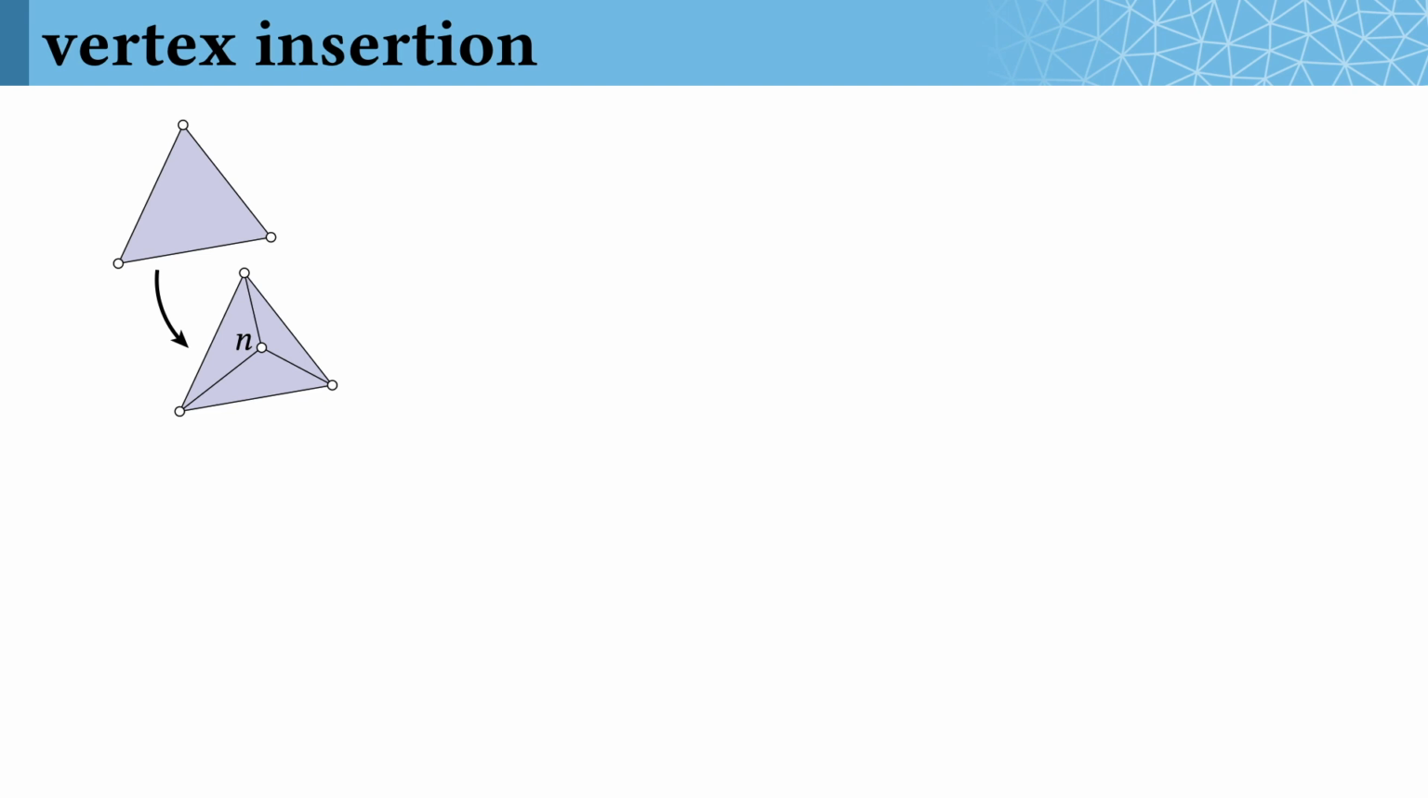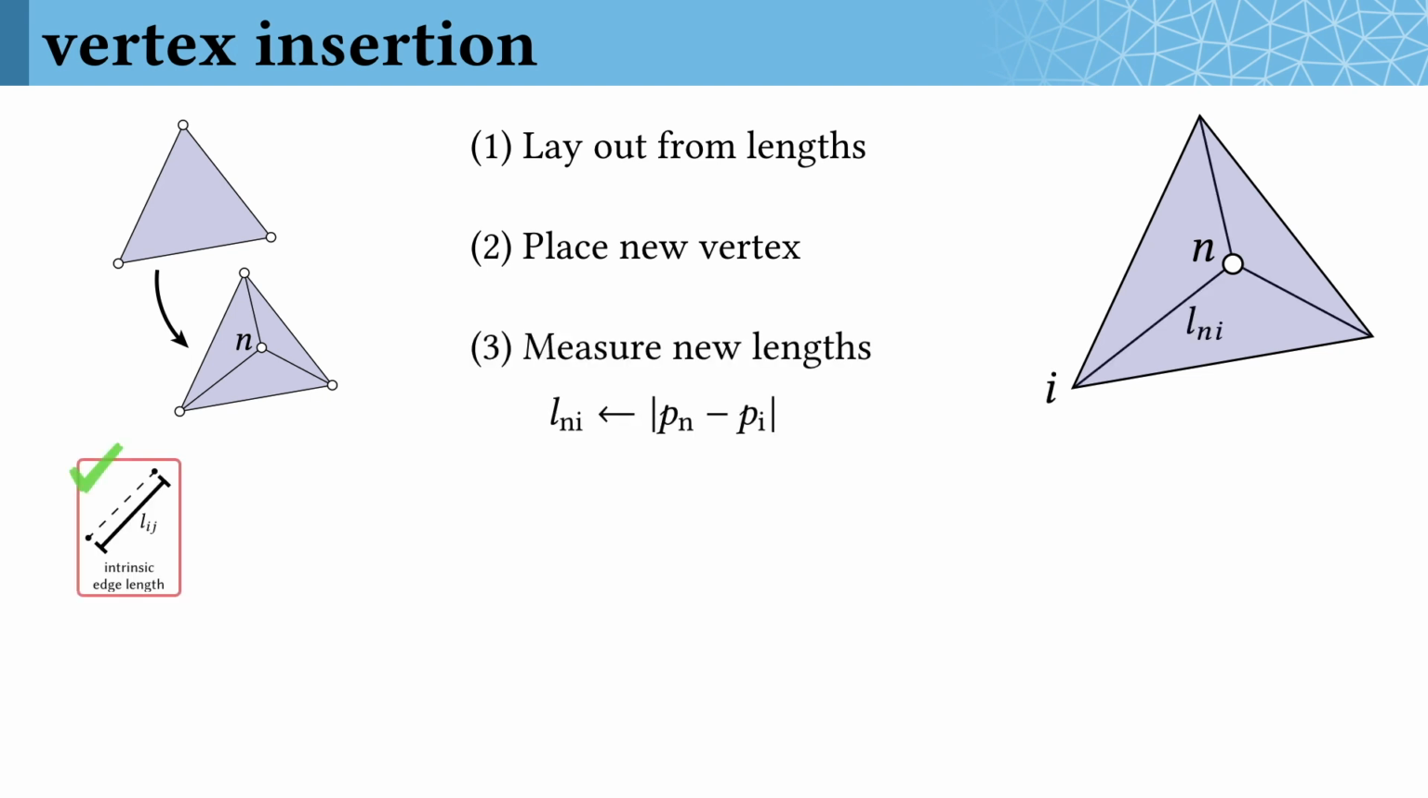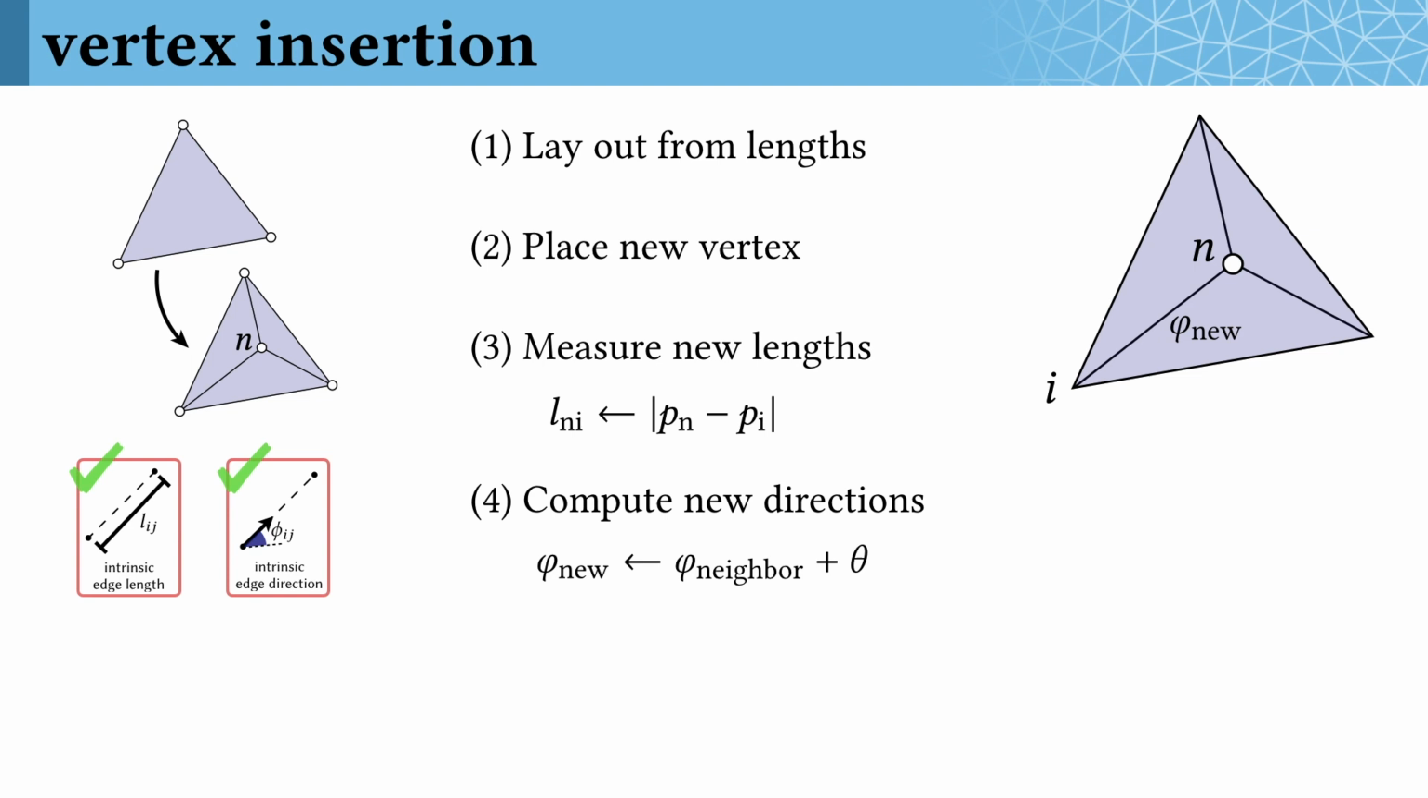We can also insert new vertices into our triangulation. This was prohibitively complex to do with previous data structures. Given barycentric coordinates for a new vertex in some intrinsic face, we can first lay out that face from its three edge lengths, just as before, and place the new vertex in this layout. We can then measure the lengths of all the new edges we need to create and compute their direction, again by computing an offset from some known neighboring direction.